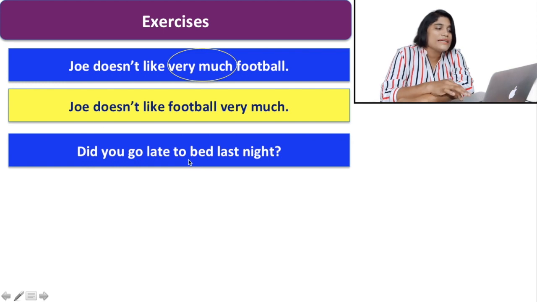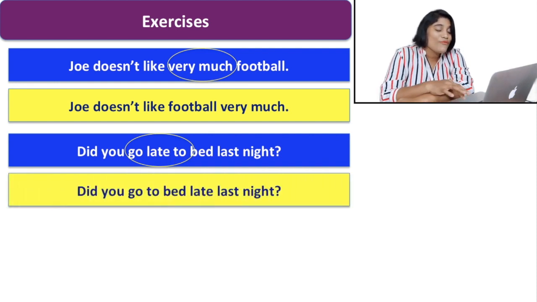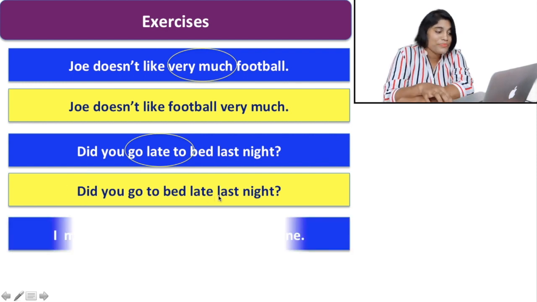Did you go late to bed last night? Is this a correct sentence? Never. Why not? Because we break the sequence between the verb and the other thing. So we have to write it this way, did you go to bed late last night? This is the correct order.